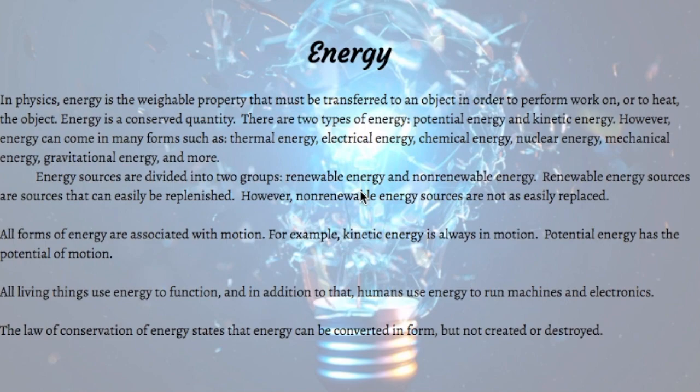Energy sources are divided into two groups: renewable energy and non-renewable energy. Renewable energy sources are sources that can easily be replenished. However, non-renewable energy sources are not as easily replaced. All forms of energy are associated with motion. For example, kinetic energy is always in motion. Potential energy has the potential of motion.